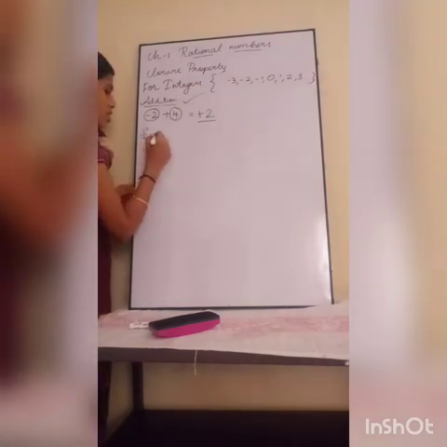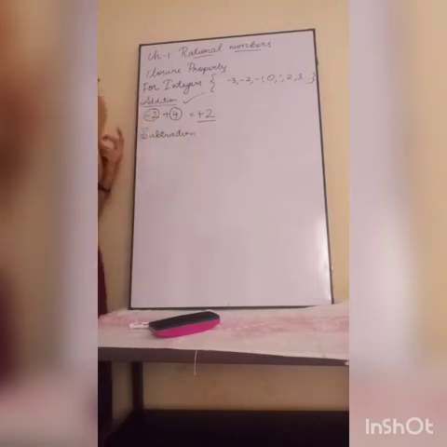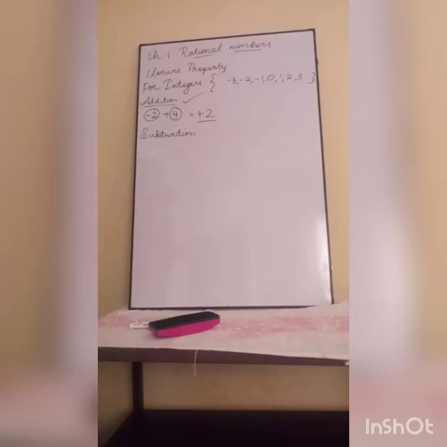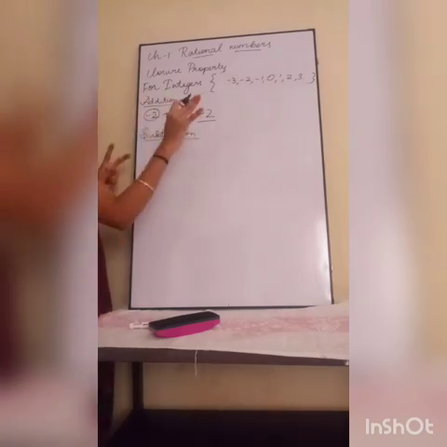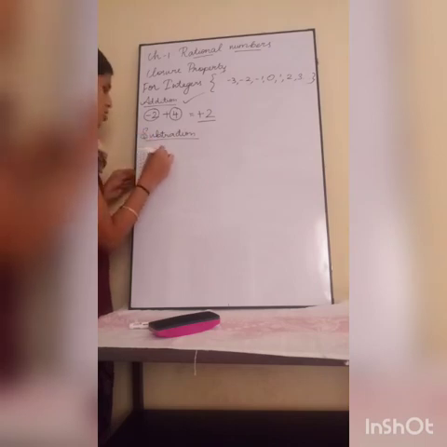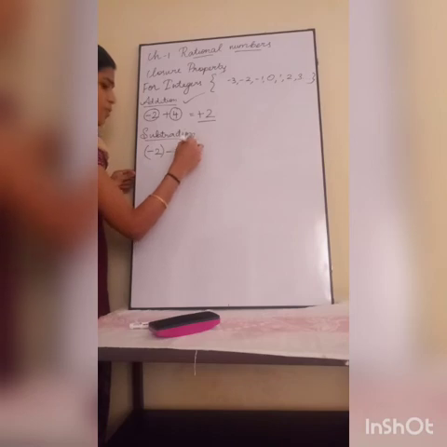Next is subtraction. While doing this operation, you should recall your basic operations in integers. The plus into minus rule I have given, you should recall, only then you can do these problems. Under subtraction, again I am going to take two integers, minus 2 subtraction 4.